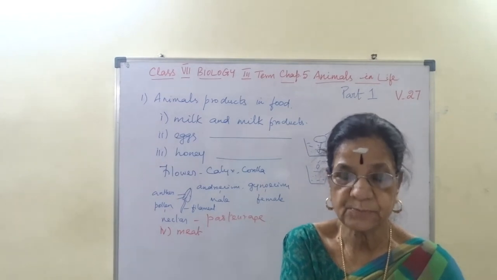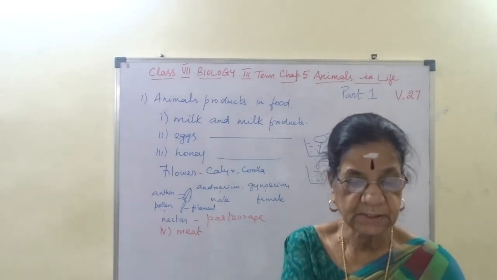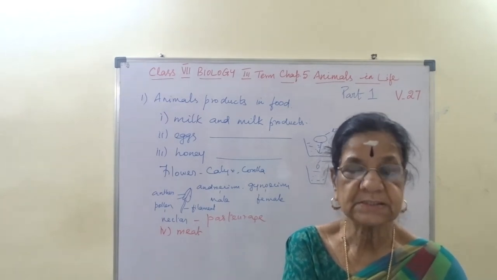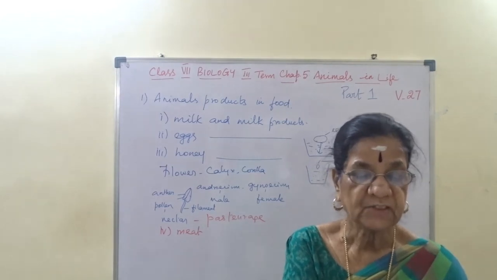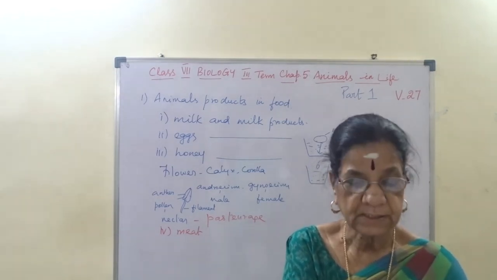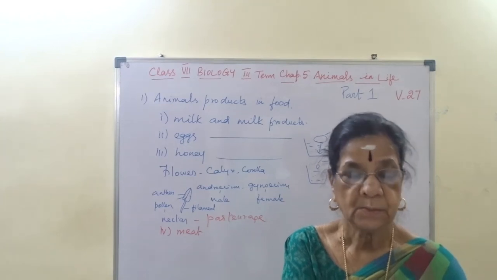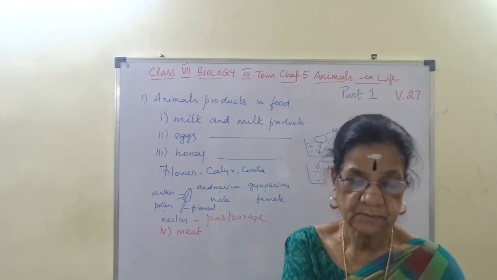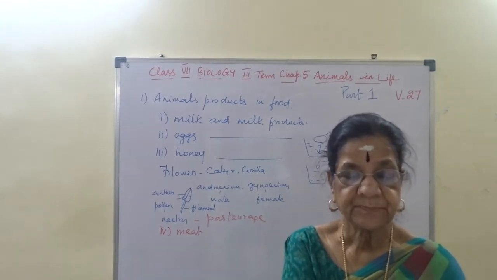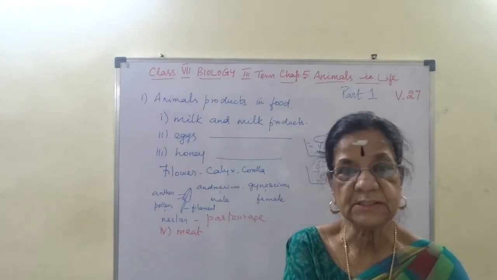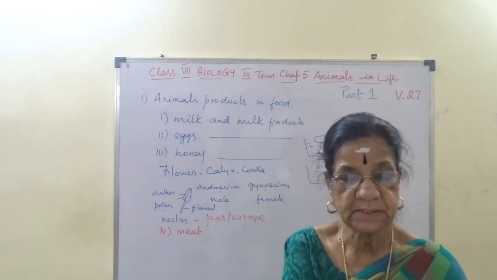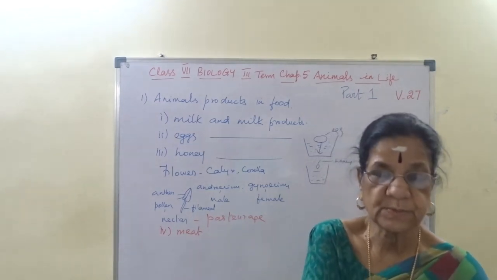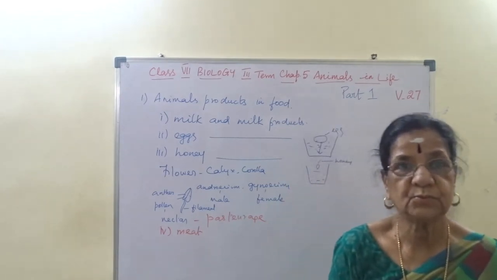Salmonellosis is a type of diarrhea caused by bacteria. Then Ranikhet disease, a type of fowl-pox disease caused by virus. And aspergillosis, it is a fungal disease. So three diseases: one caused by bacteria, another one caused by viruses, and third one caused by fungus. I hope you are able to follow this.